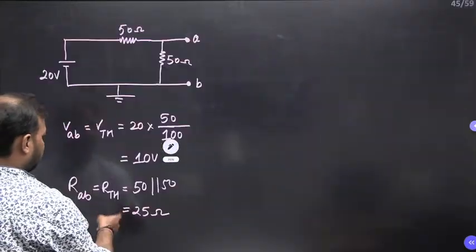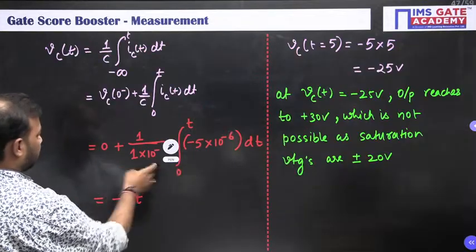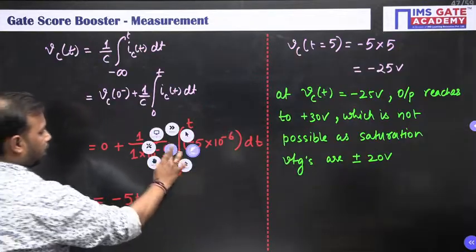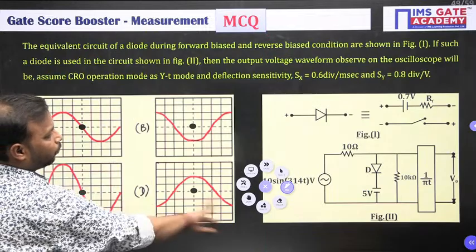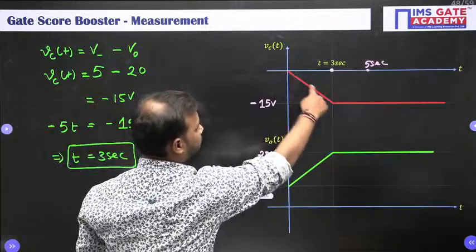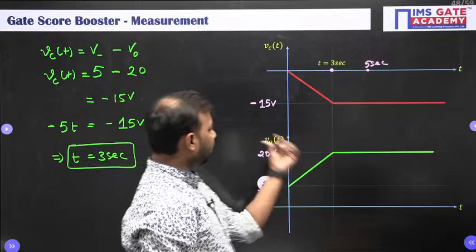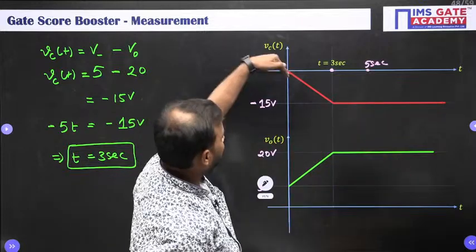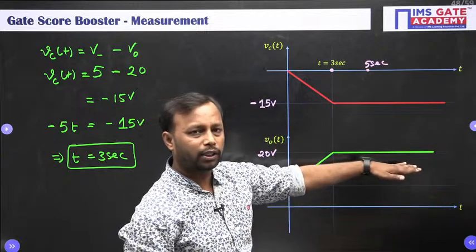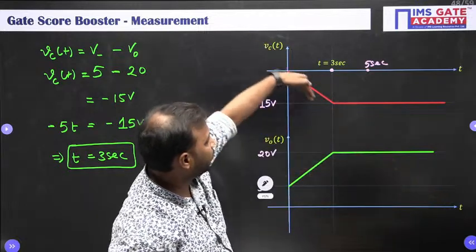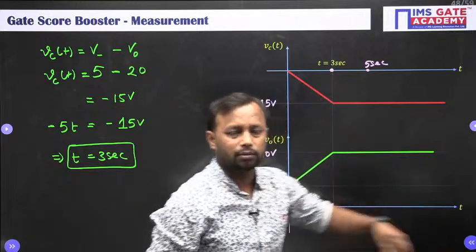This is evident from the capacitor equation itself. The capacitor is charging linearly, minus 5t, or from the waveform itself, charging linearly. If there were no saturation, it would keep increasing in this direction. If there are no saturation voltages, then the capacitor would have been charged in this direction.